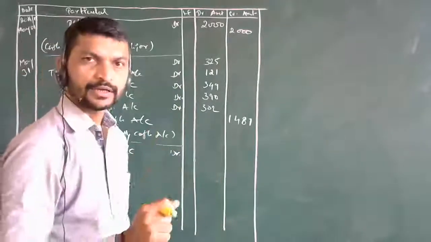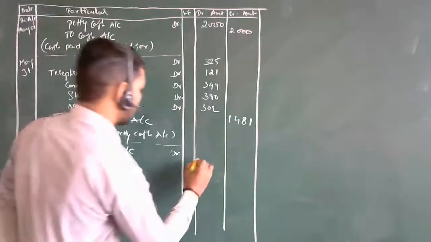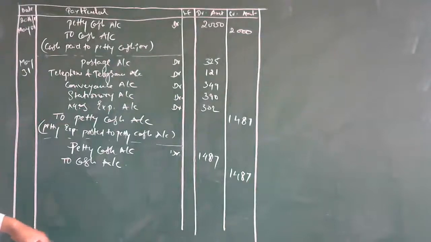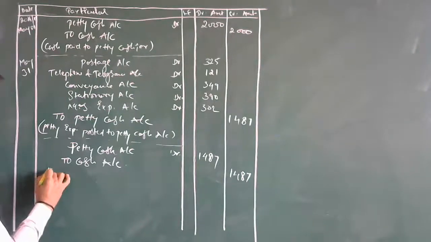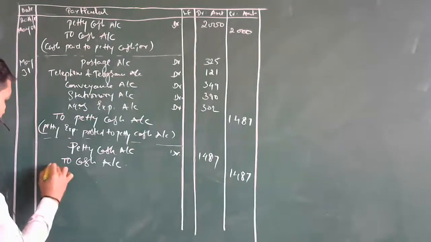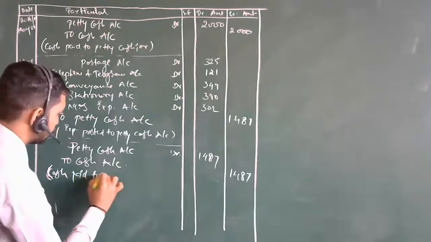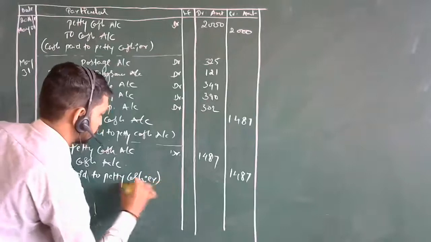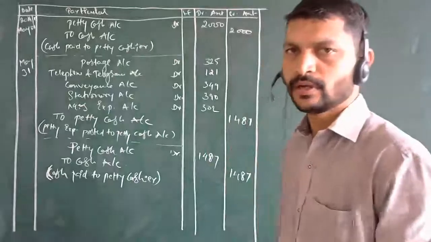The 1,487 you are going to receive in the next month. That's it. Here we end the part on cash paid to petty cashier. As usual, this is the next month entry. So here we end with the journal entries of the petty cash book.